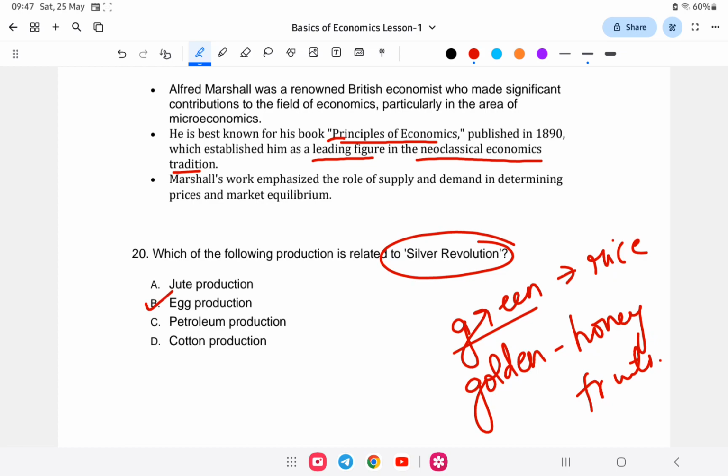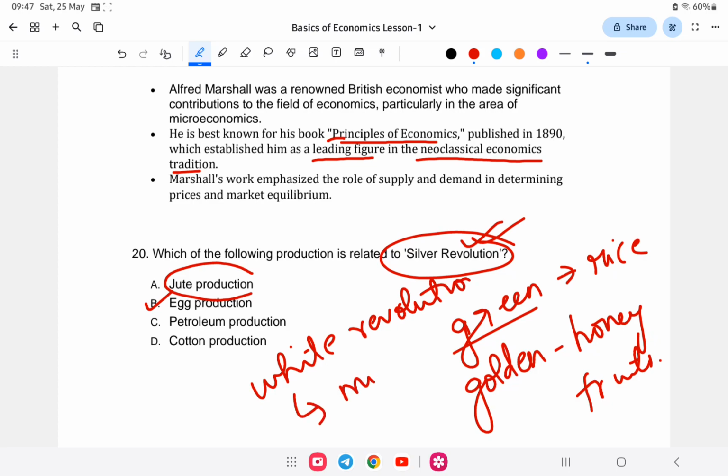You must be confused, like jute, it is called golden fiber, and cotton is the silver fiber. But silver revolution is related to egg production. Similarly, white revolution is related to the increase in production of milk.